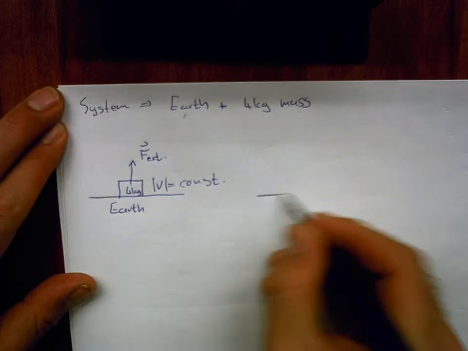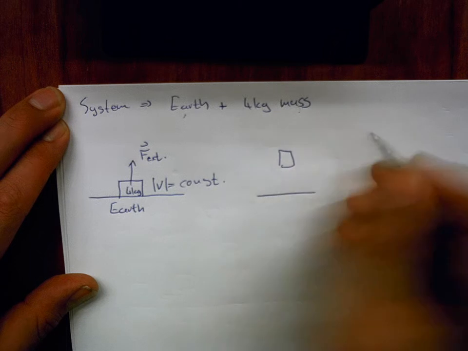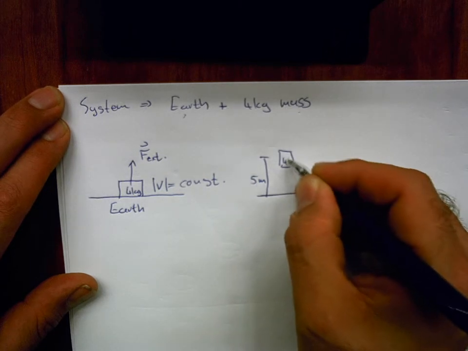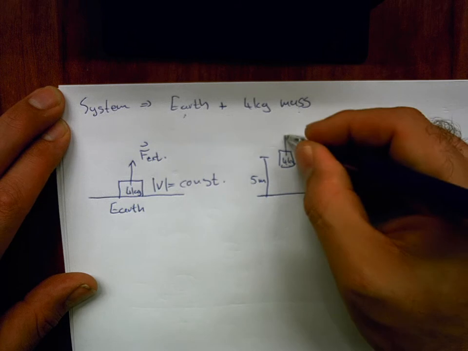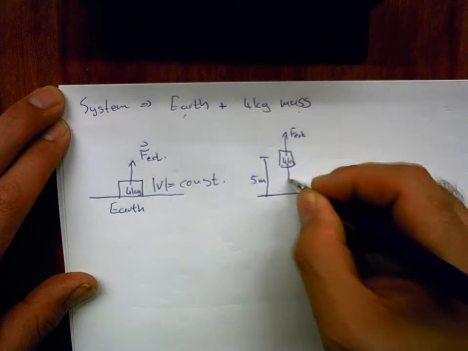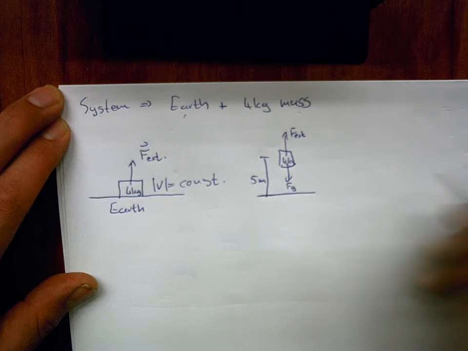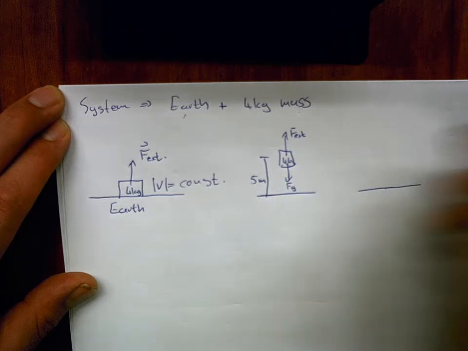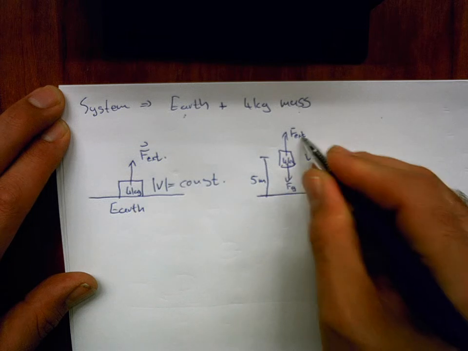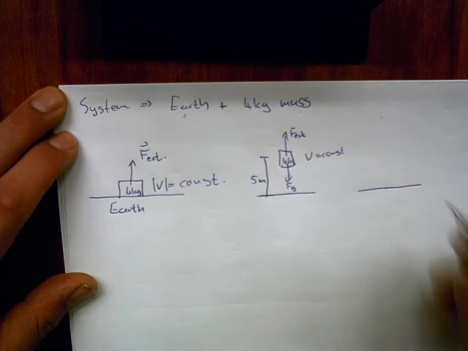And at some later time, the mass is 5 meters above the surface. We still have the external force on it. It's got its own weight, obviously, as well. And at a later time still, its velocity is still the same, so this force just balances out its weight.